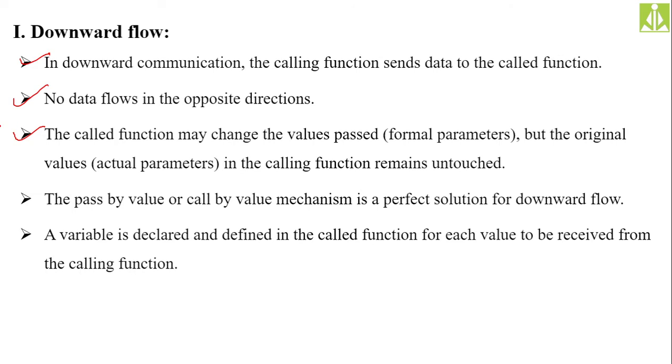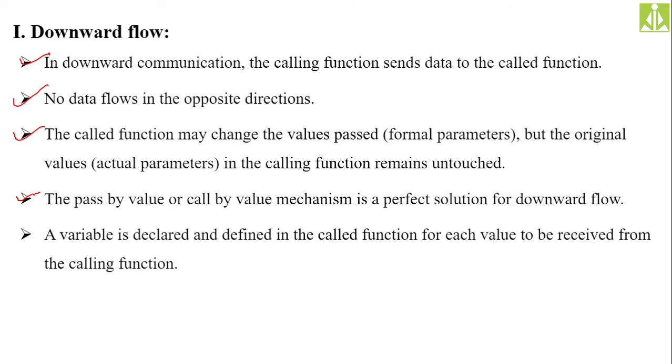Yes, the fourth point: here you can see the pass by value mechanism or call by value mechanism is the perfect solution for downward communication. For this downward communication, they may ask you to write about pass by value or call by value mechanism also. Instead of asking you to write about downward communication or downward flow, they may also ask you to write about call by value or pass by value mechanism. So whatever twisted term they use, the concept is the same, interfunction communication, and in that you have to write the downward flow.